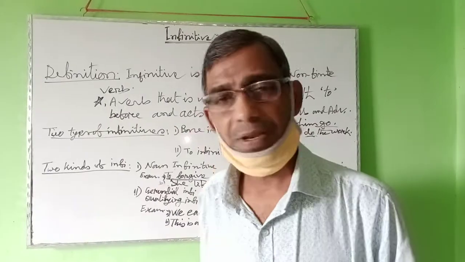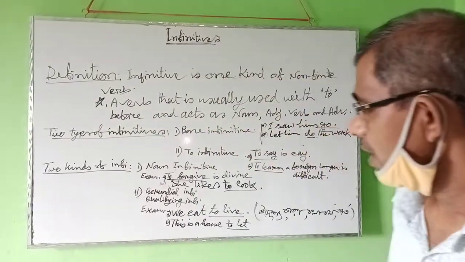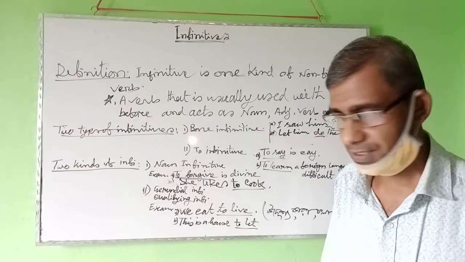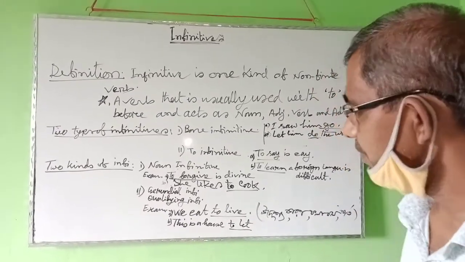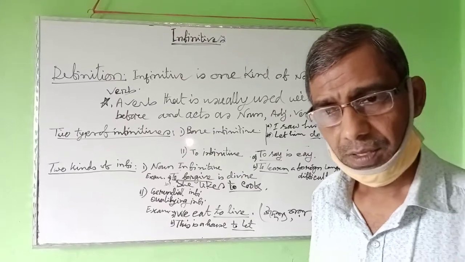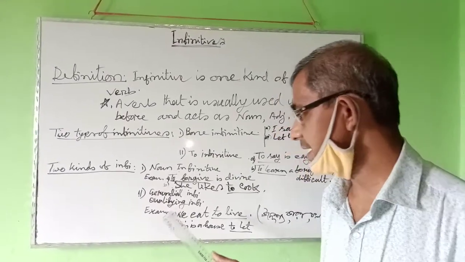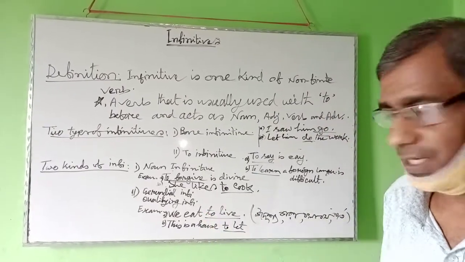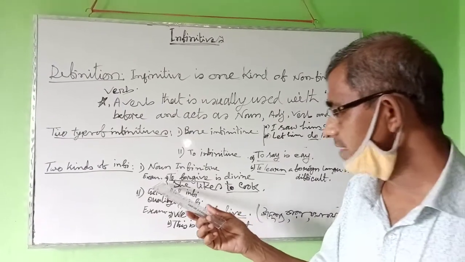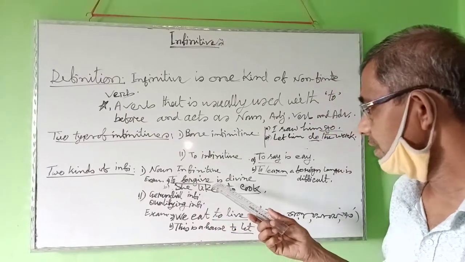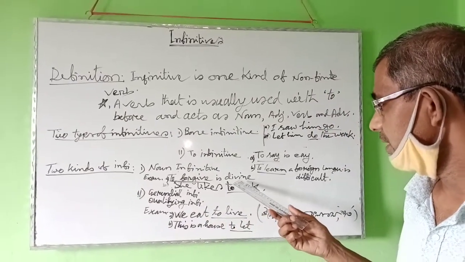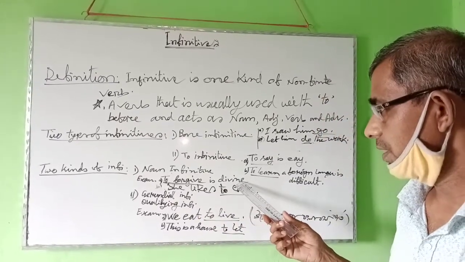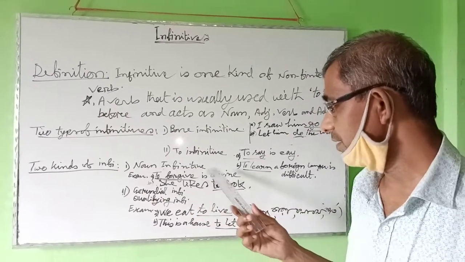There are two kinds of infinitive: noun infinitive and gerundial or qualifying infinitive. So what is a noun infinitive? When a verb with to acts as a noun, it is called a noun infinitive. Follow the example: to forgive is divine.